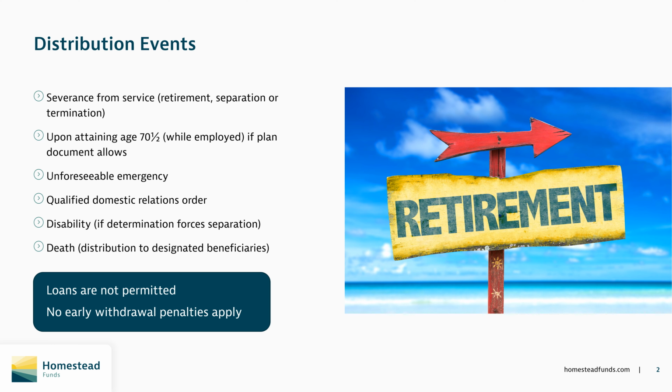Two important things to know. Loans are never permitted from a 457B tax-exempt plan because, as we've mentioned previously, the assets belong to the co-op and not to the participant.